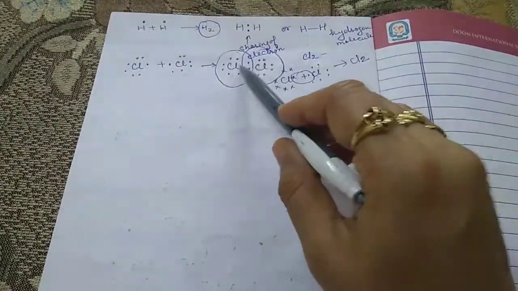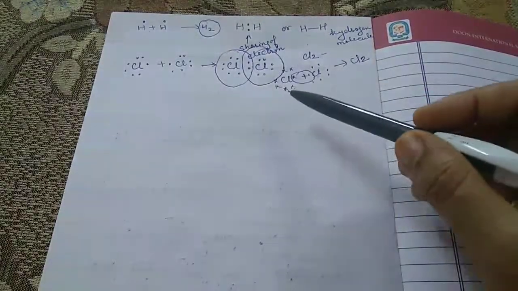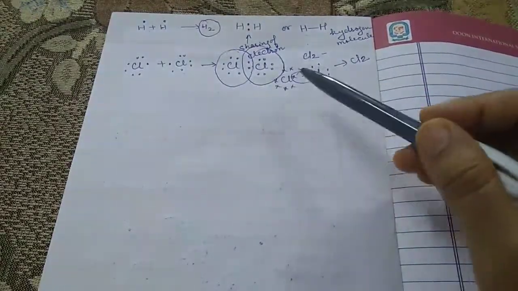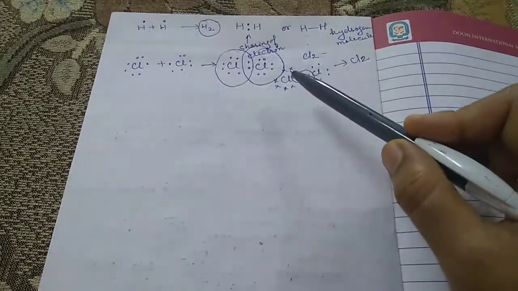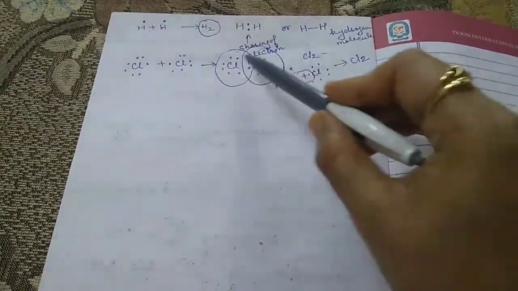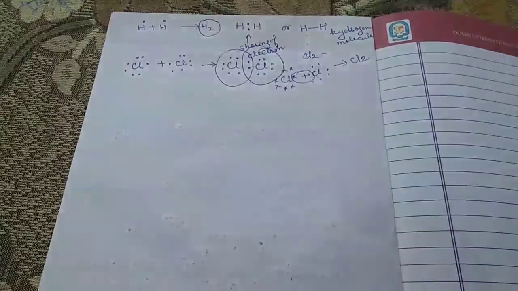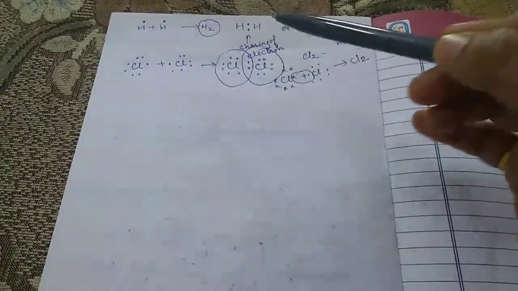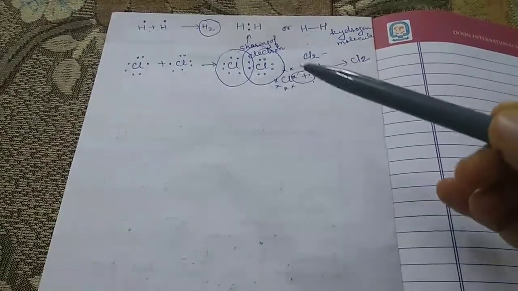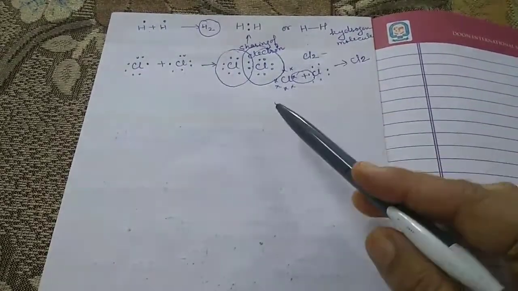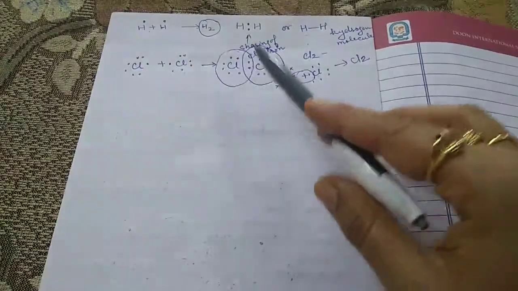Here they contribute one electron, and the combining atoms attain the outer noble gas configuration as a result of sharing of the electrons. When there is sharing, definitely they will attain the noble gas configuration.